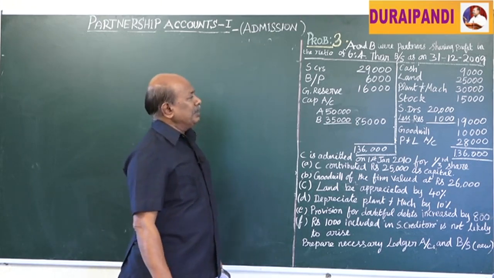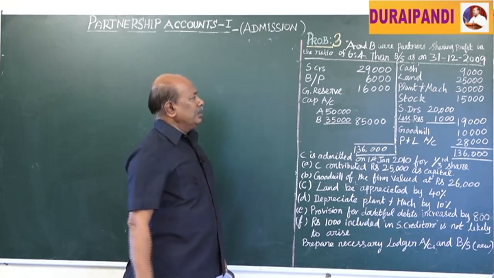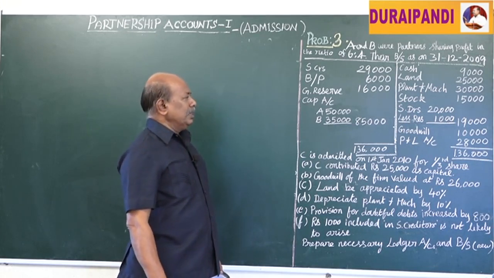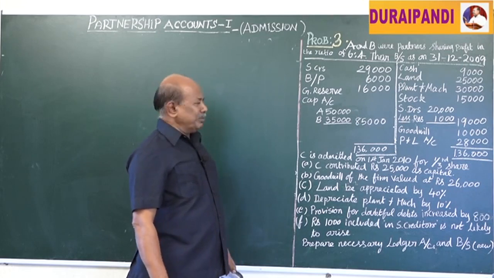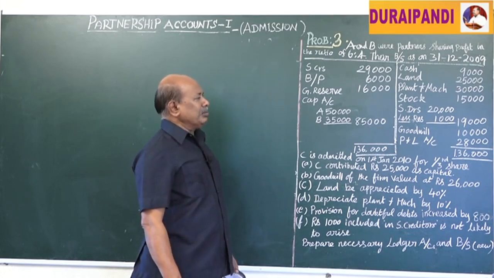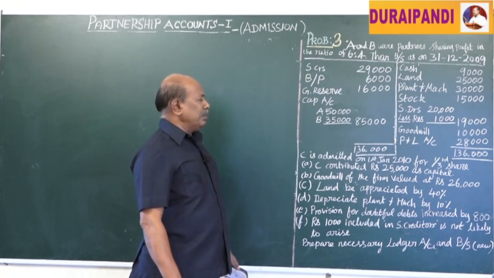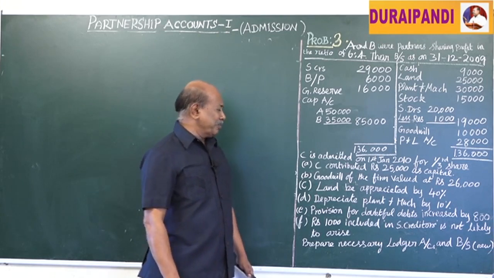Then on the asset side, cash 9,000 rupees, land 25,000, plant and machinery 30,000, stock 15,000, sundry debtors 20,000, less reserve for doubtful debts 1,000 rupees, in the outer column 19,000 rupees. Goodwill 10,000, then profit and loss account 28,000, total of the balance sheet on both sides 1,36,000.